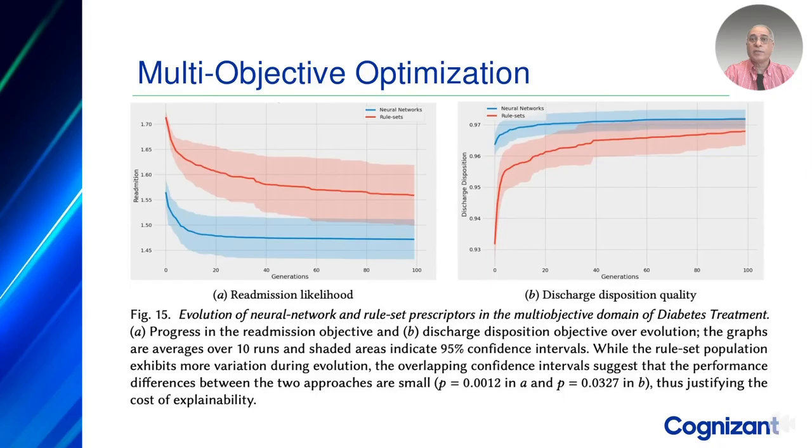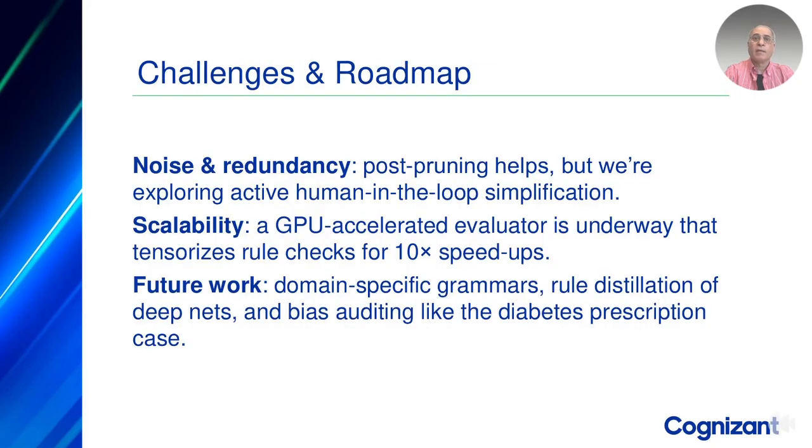As it comes naturally with evolution, EVOTER handles multi-objective optimization gracefully. In tasks like diabetes treatment or heart failure prevention, it can discover trade-offs between different goals, such as effectiveness versus cost, while keeping the rules simple and traceable. The comparison with the black box neural network system demonstrates that transparency does not incur a significant cost. There are still challenges ahead.